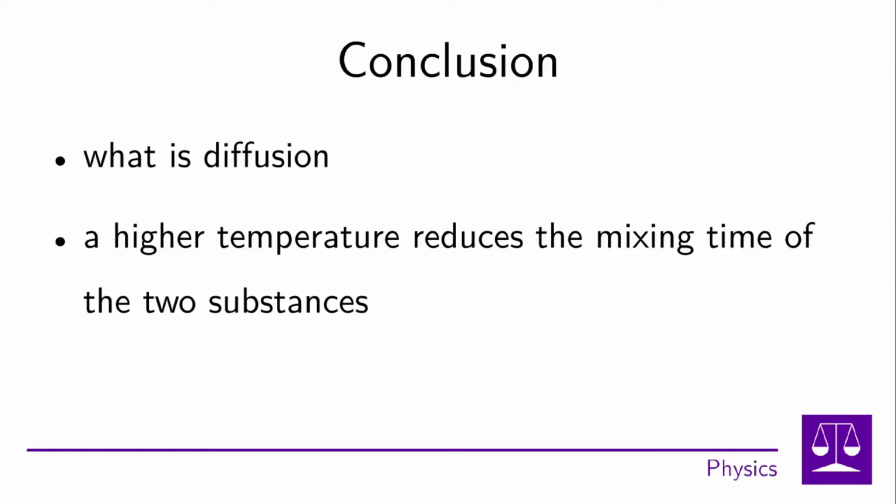Finally, let's summarize what we learned in this video. We have said that diffusion is the spontaneous mixing of two substances, which takes place in such a way that atoms and molecules in both substances move. It takes some time to mix the two substances. If the temperature of the substances is higher, then the atoms and molecules move faster and thus manage to mix in less time. In the next video, we will talk about Brownian motion, how it differs from diffusion, and how they have a common connection with the movement of atoms.